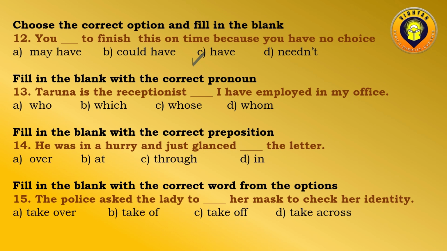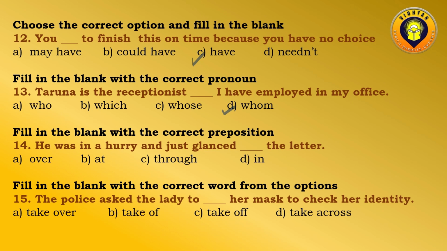Fill in the blank with the correct pronoun. Taruna is the receptionist dash I have employed in my office. Who, which, whose, whom. Now here we know that when we are referring to a person, we will use whom. To that person. So when we refer to this phrase, to that person will be whom.